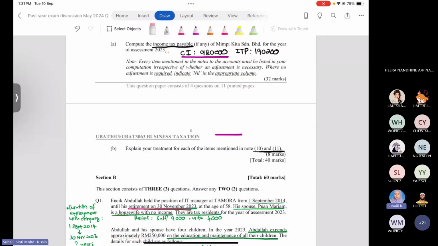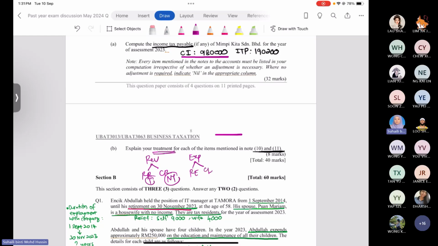Very bad internet. Okay, once again. Revenue, you have revenue receipt or capital receipt. Basically revenue receipt is taxable, capital receipt is non-taxable. But we still have to check certain conditions, such as realized or unrealized. Expenses are divided into revenue expenditure and capital expenditure.